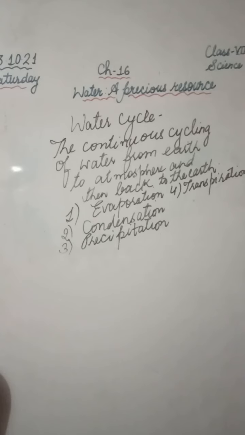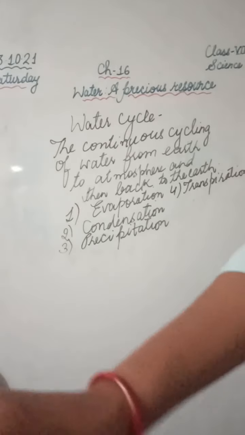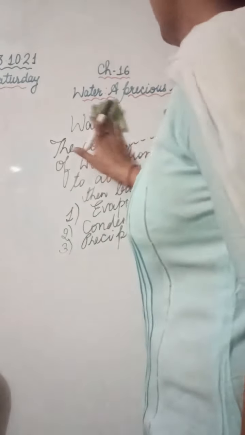The continuous cycling of water from earth to atmosphere and then back to the earth is called the water cycle. Water continually evaporates from the surface of water bodies like oceans, seas, lakes, rivers, and forms clouds. Clouds after condensation lead to rainfall by precipitation. After rain, water passes through rivers and again reaches the seas and oceans, and evaporation takes place again. In this way, the water cycle is maintained in our environment.